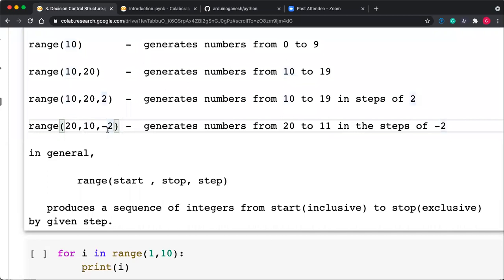Minus 2 means, start with 20. 20 minus 2 is 18, 18 minus 2 is 16. So 20, 18, 16, 14, and then 12, and 10 is not inclusive. Okay, only up to 12 it gets executed.